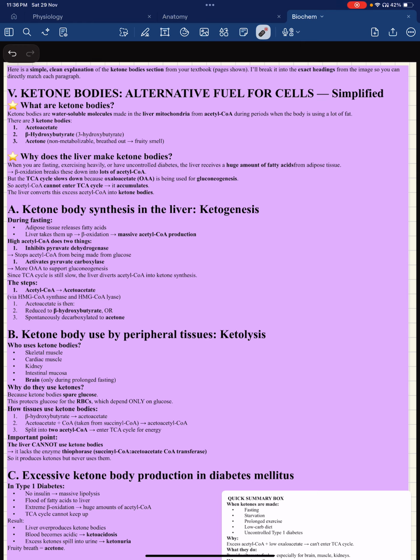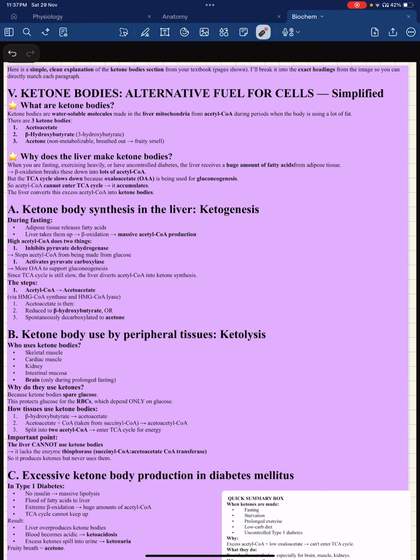Now, how do tissues use ketone bodies? Beta hydroxybutyrate is converted back to acetoacetate. Acetoacetate plus CoA taken from succinyl CoA gives acetoacetyl CoA, which is split into two acetyl CoA that enter the TCA cycle for energy. So basically, once ketone bodies go back to the tissue, they again get converted to acetyl CoA, and that acetyl CoA will enter the TCA cycle.